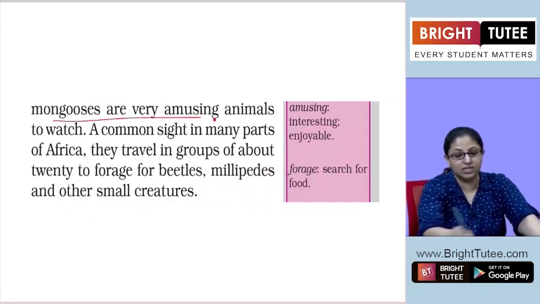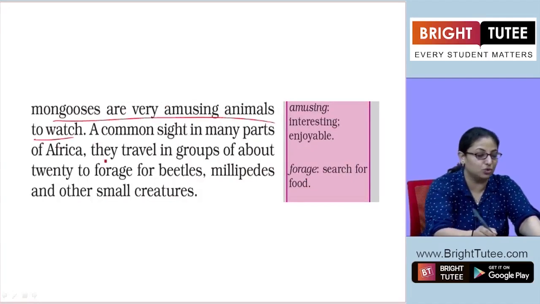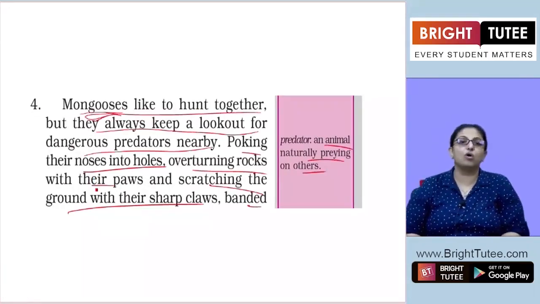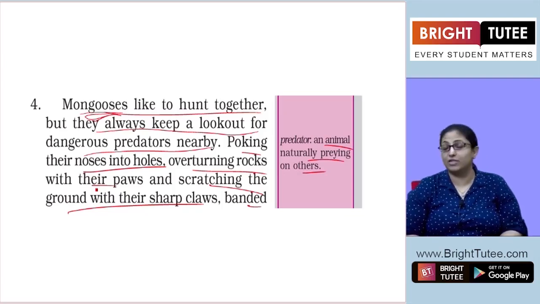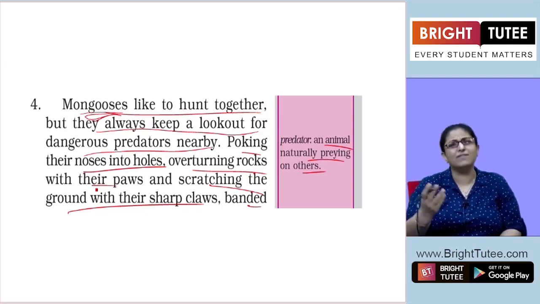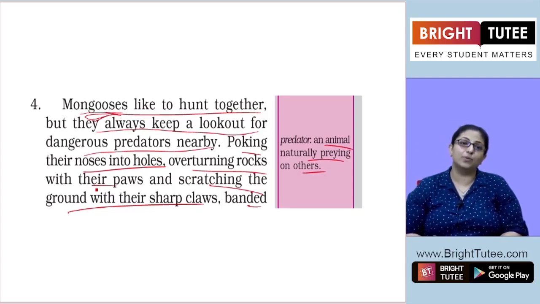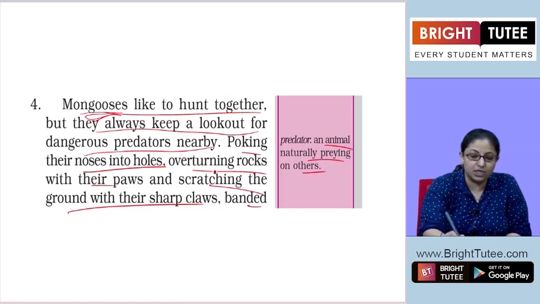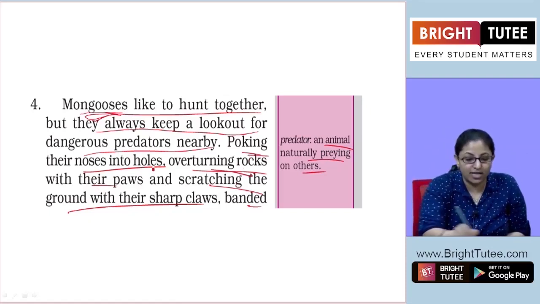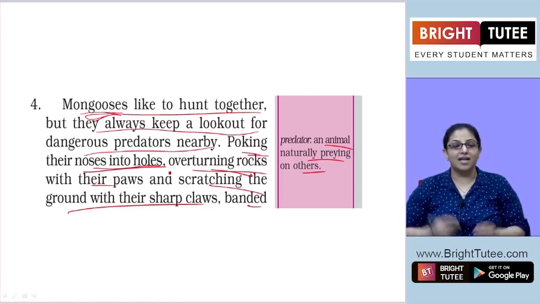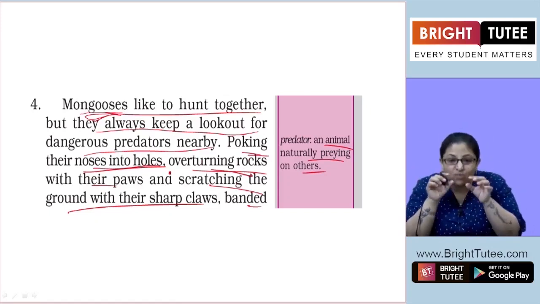Banded mongooses are very amusing animals to watch. Now, what does a mongoose do to sense for predators, or even to sense where to hunt for prey? They overturn rocks. They poke their noses into holes. Wherever they find holes, they will poke their noses.